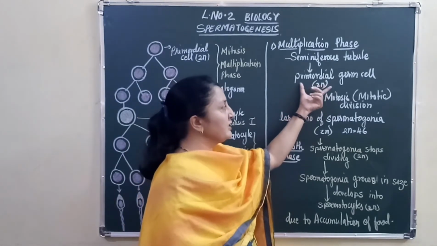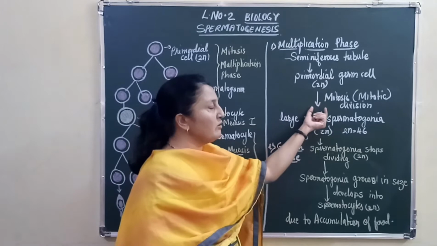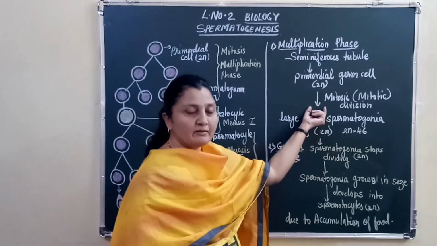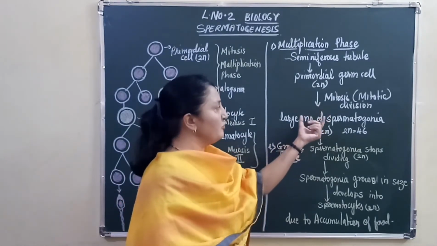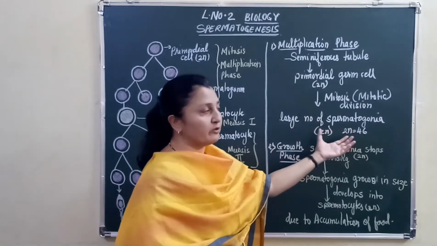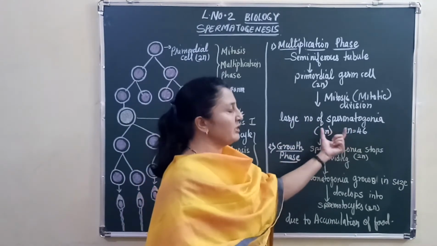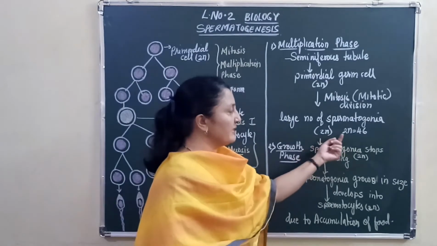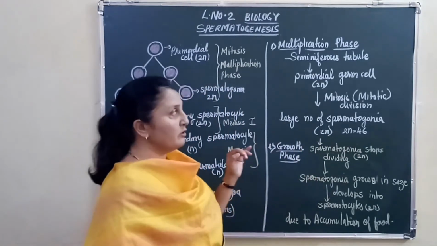These primordial germ cells undergo mitotic division to form a large number of spermatogonia, and all the spermatogonia are diploid, that is they have 46 chromosomes.